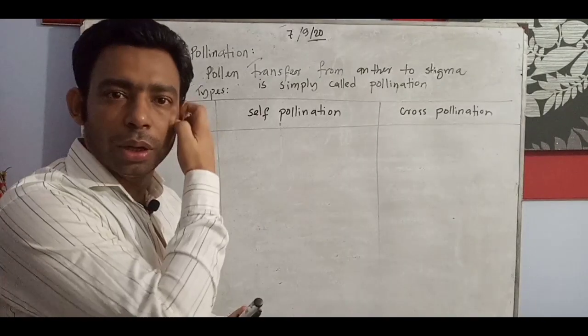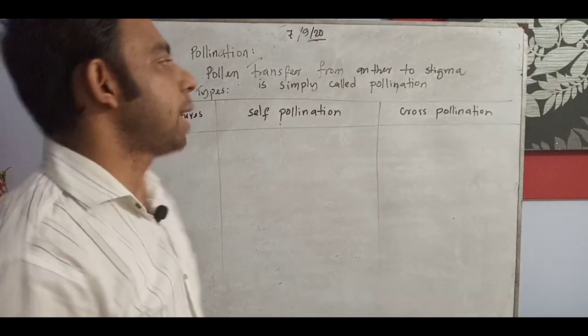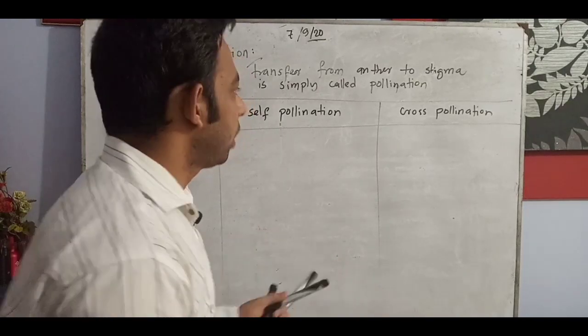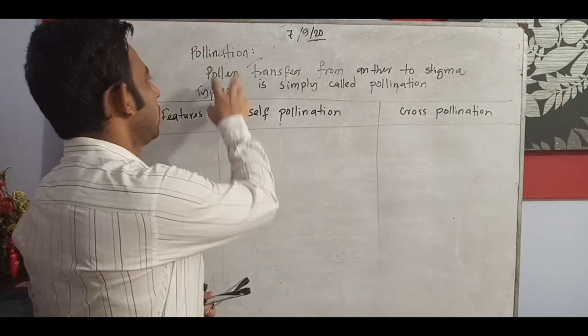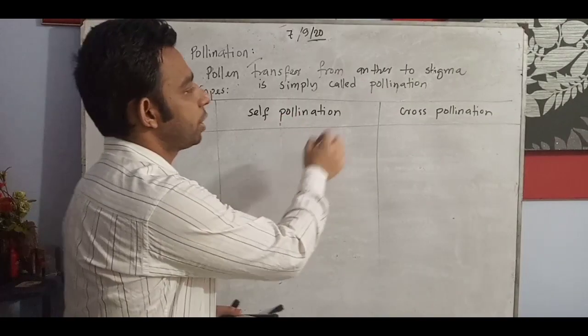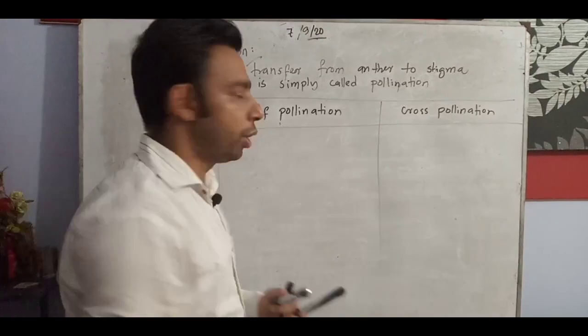I told you what is happening in the same flower or a different flower of the same species. On the basis of those parts, pollination is of two kinds. One is self-pollination, another one is cross-pollination.